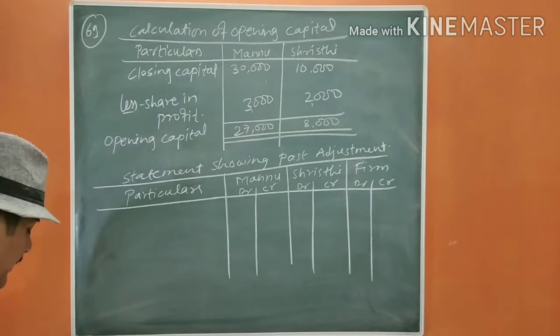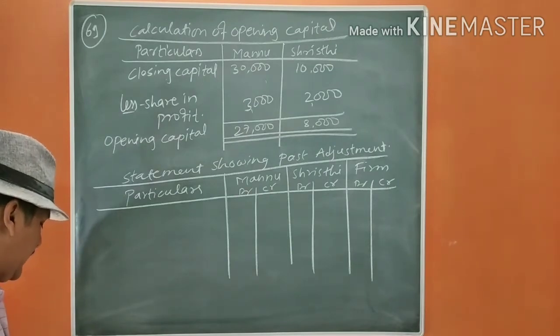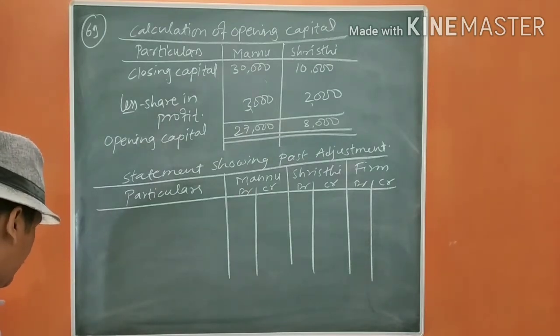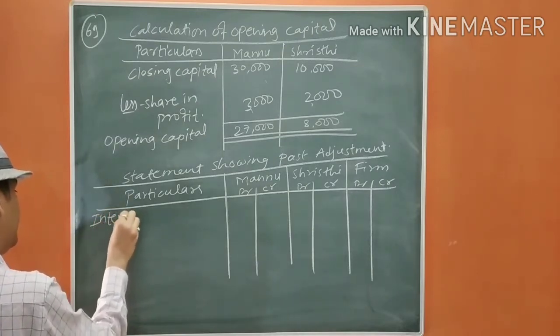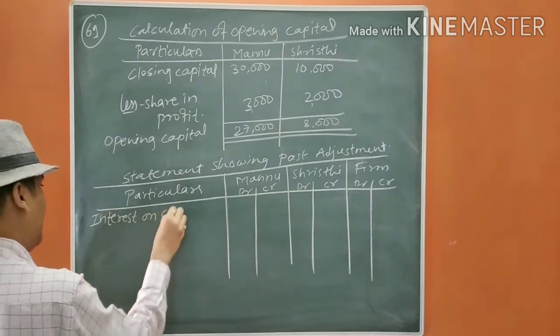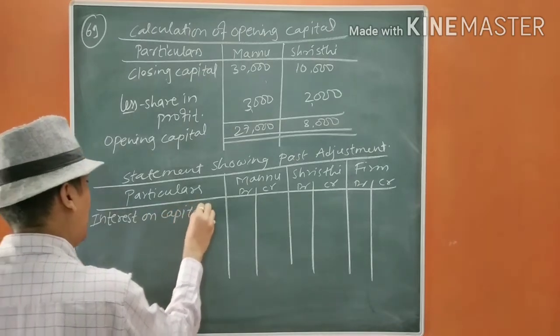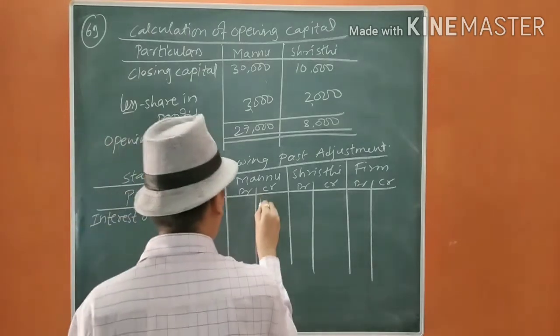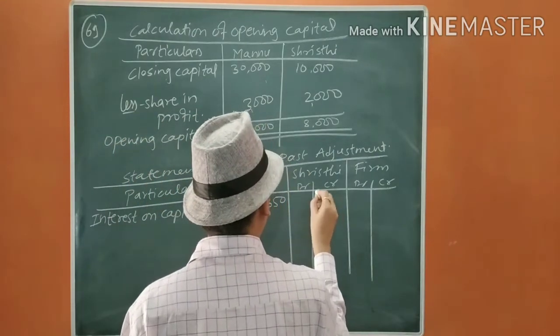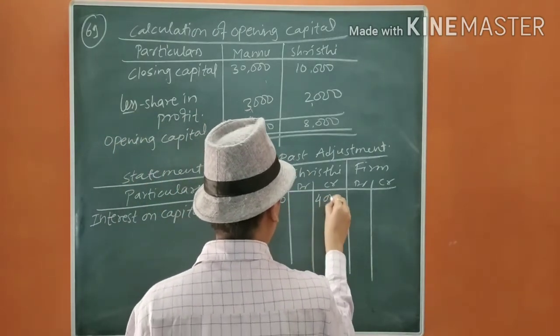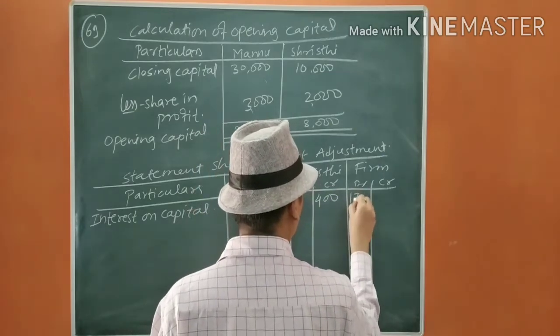Interest on capital at the rate of 5% it is said, and therefore we are going to give interest on capital at 5%. That will be 1,350 and 400, that means 1,750.